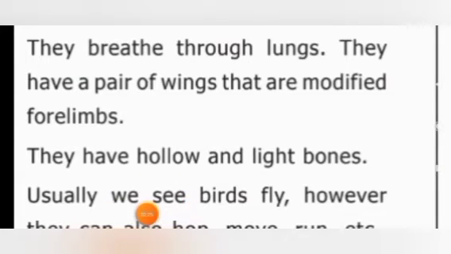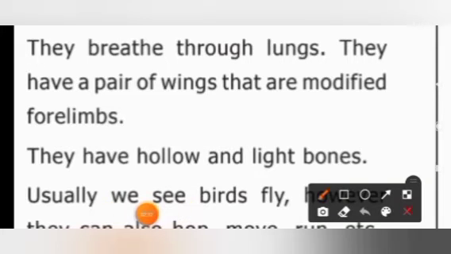They have hollow and light bones. So what about their bones? They are hollow and also they have light weighted bones. Hollow means inside the bone it will be very spacious.